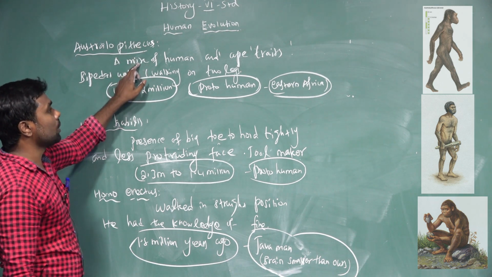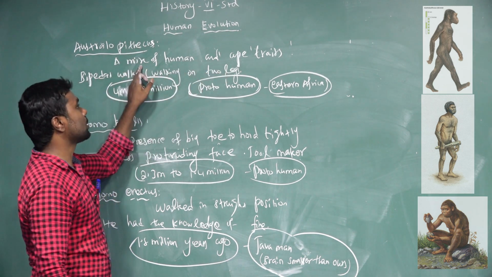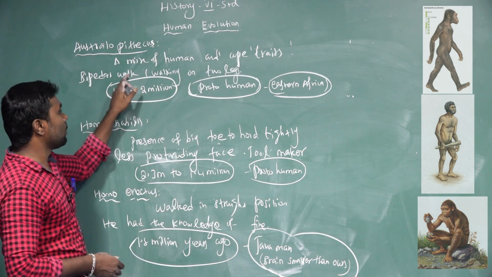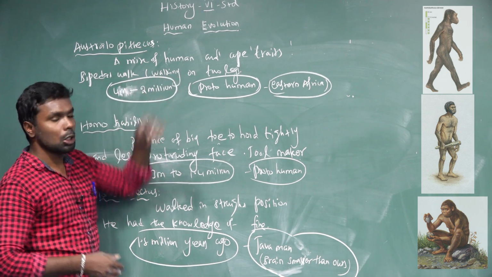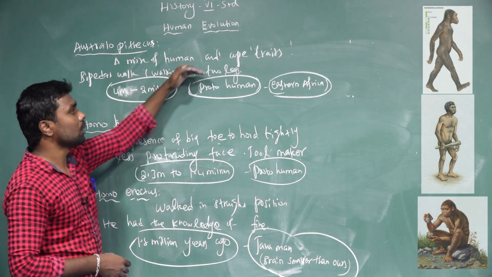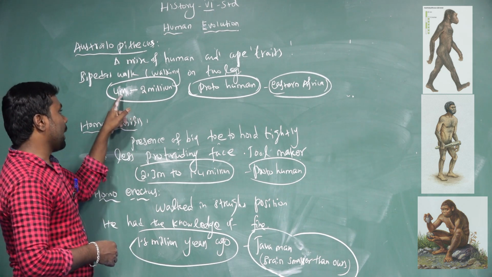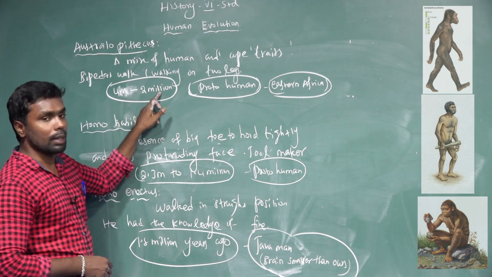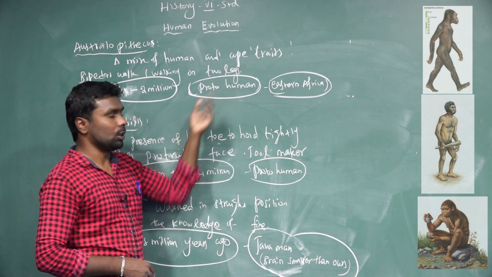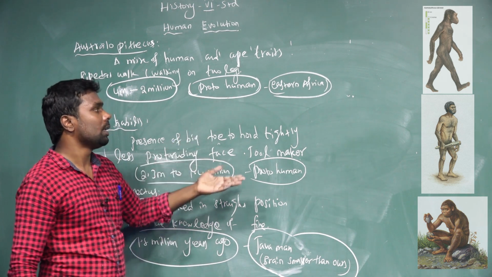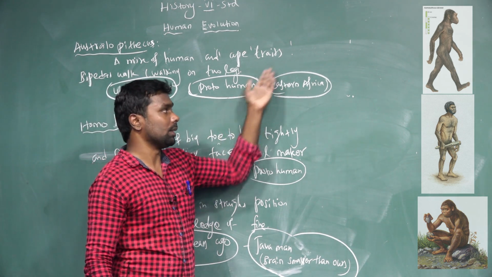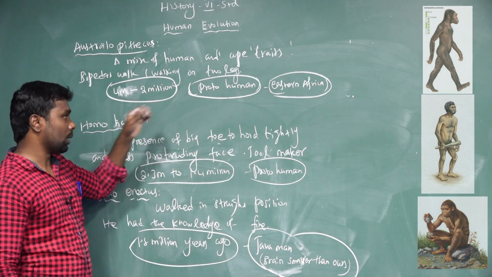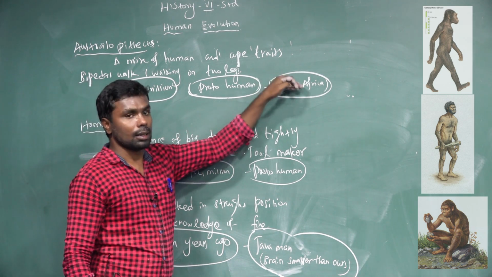First one, Australopithecus. Australopithecus means a mix of human and ape traits, and bipedal walk. Bipedal walk means walking on two legs. Years active: 4 million to 2 million years ago. It's called proto-human, in Eastern Africa.